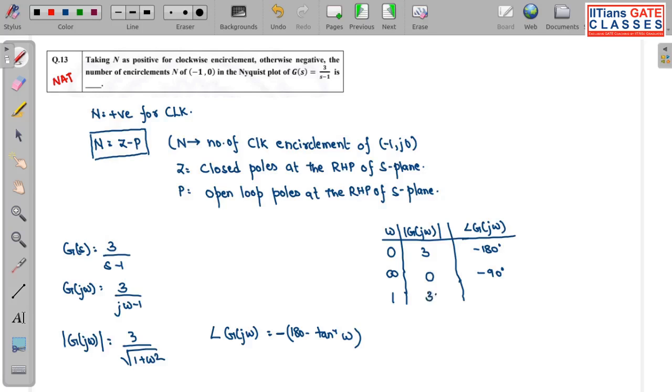It will be 3 by root 2. What will be the phase? It will be minus of 180 minus 45, that is 135, so minus 135 degrees. Okay, I will tell you why I took this point. Now if I have to sketch the polar plot, how will I do it?